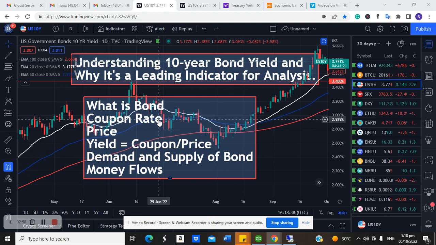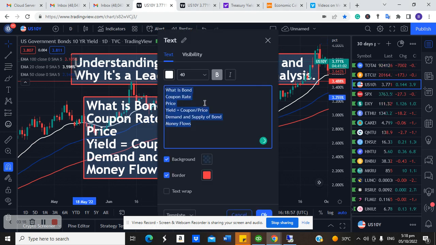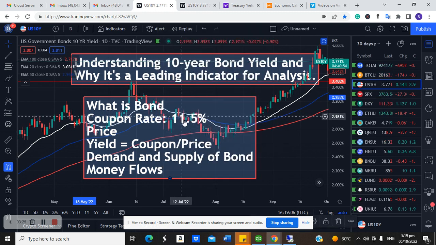So sometimes you see some updates, or you can even receive a mail if you have an account with a broker. You receive a mail saying the federal government is going to issue a bond of 10 billion naira with a coupon rate of 11 to 12%. So what that means is that the interest you're going to earn on that money is 11%. So we call that coupon rate.